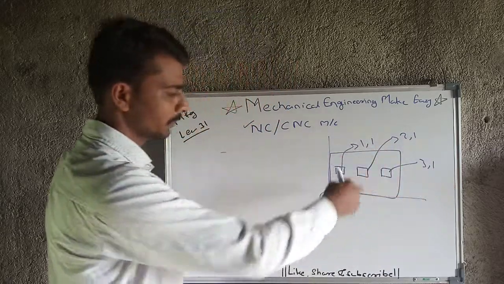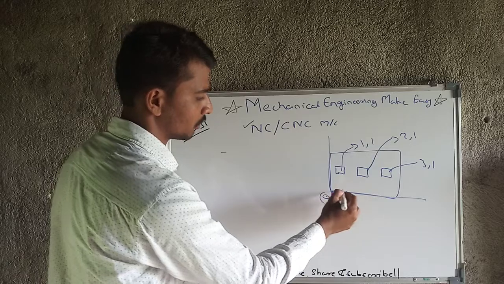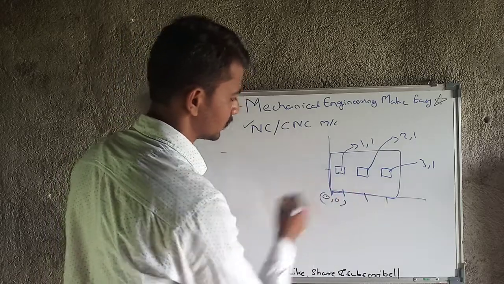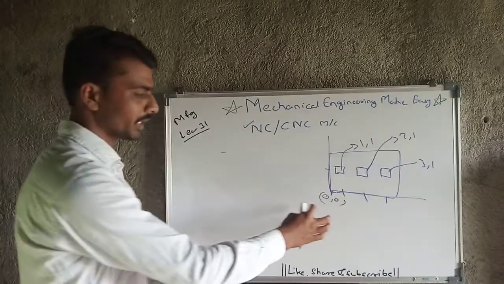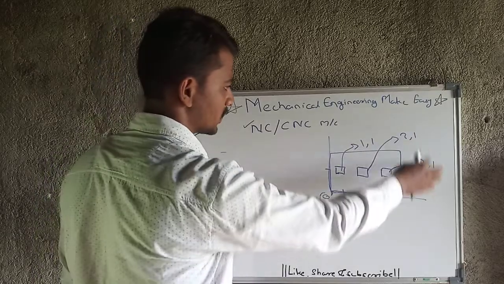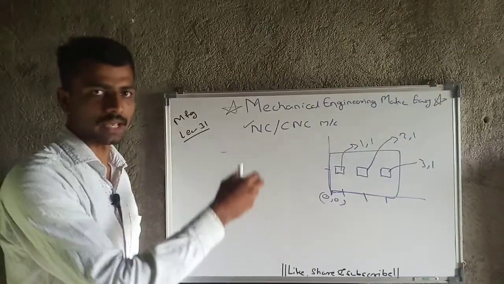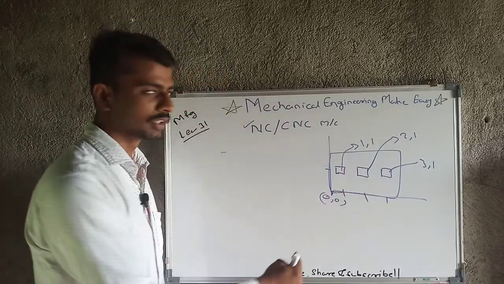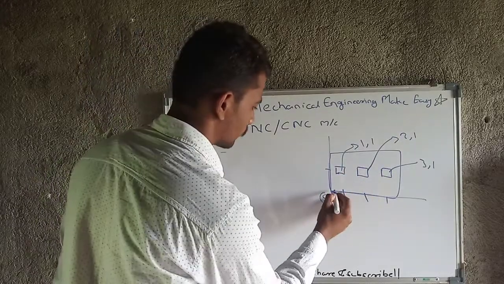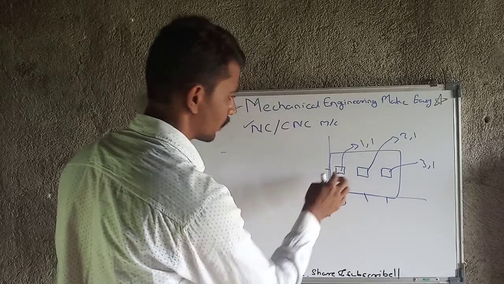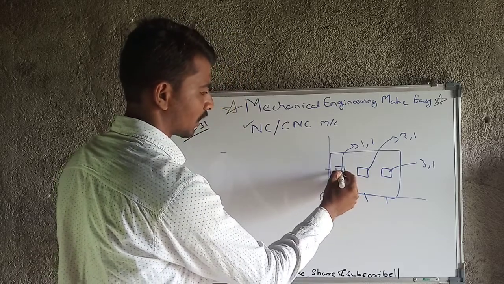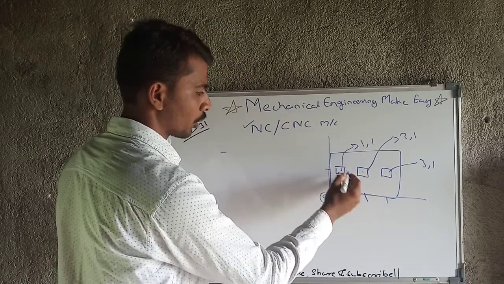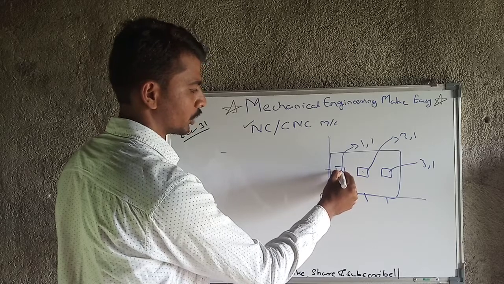This I have specified according to 0 0 because this is 1 2 3 and this is 1. So according to point 0 0, if I am specifying all the points, then this is absolute programming. And if I am specifying all the points likewise, firstly I will give here 1 1, so I came here now. After that, for the second point I will consider this as a 0 0 point.